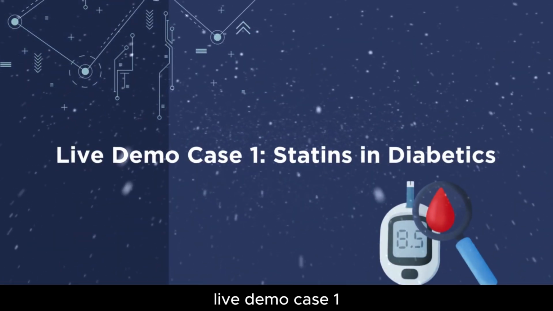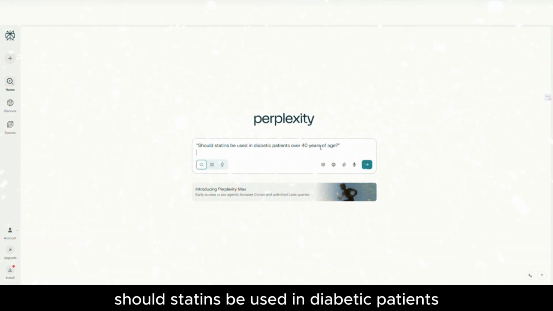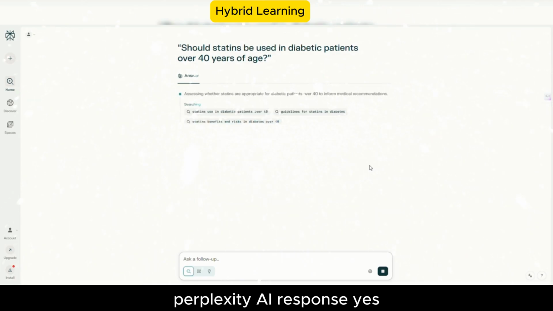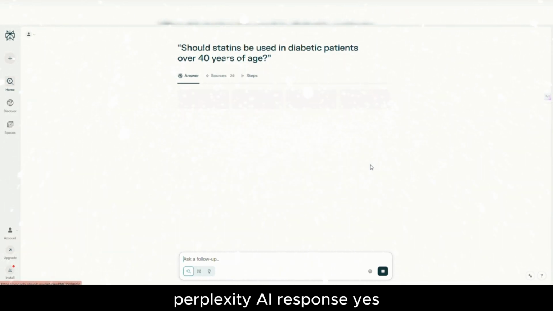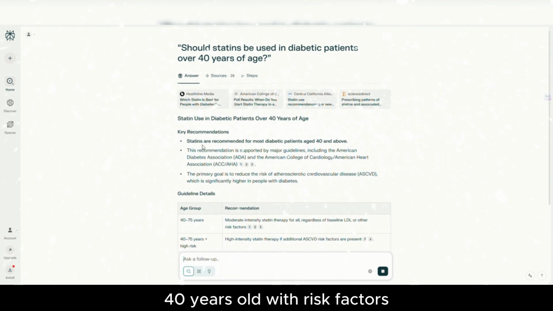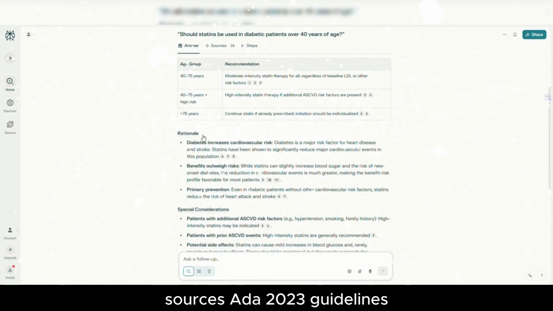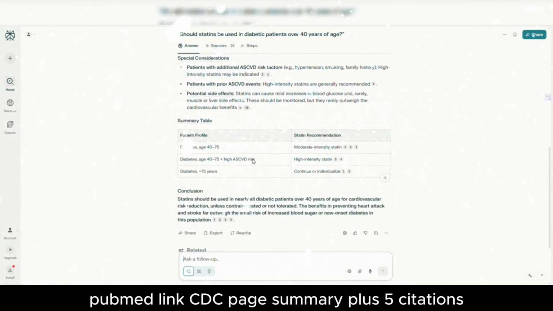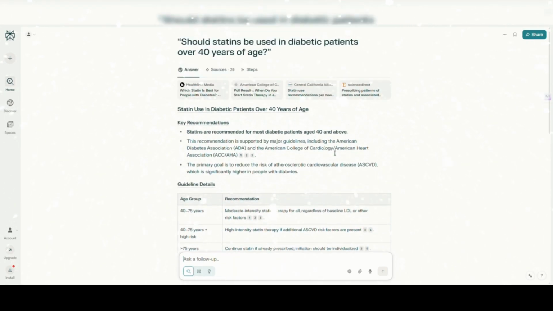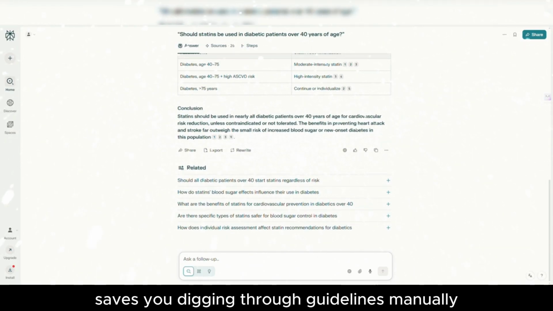Live demo case 1: statins in diabetics. Prompt entered: should statins be used in diabetic patients over 40 years of age? Perplexity AI response: yes. ADA and ACC guidelines recommend statins for all diabetics over 40 years old with risk factors. Sources: ADA 2023 guidelines, PubMed link, CDC page. Summary: five plus citations, plus the option to explore more. Saves you digging through guidelines manually.